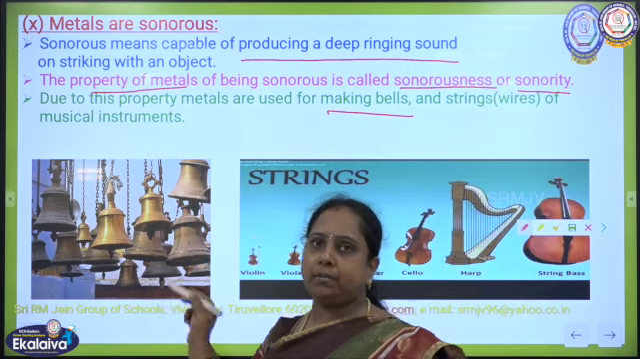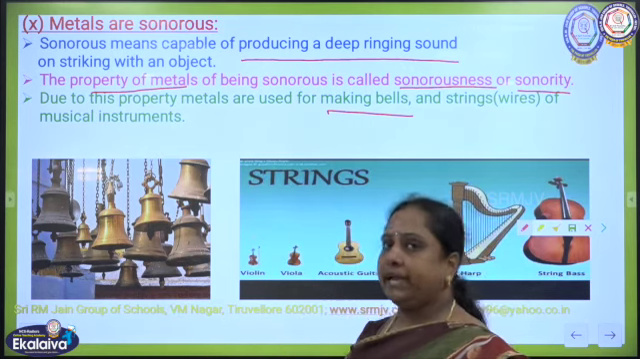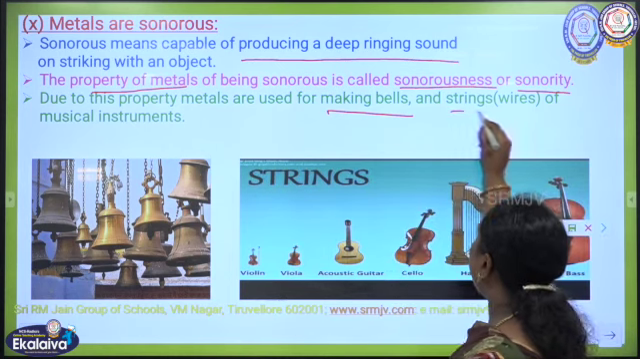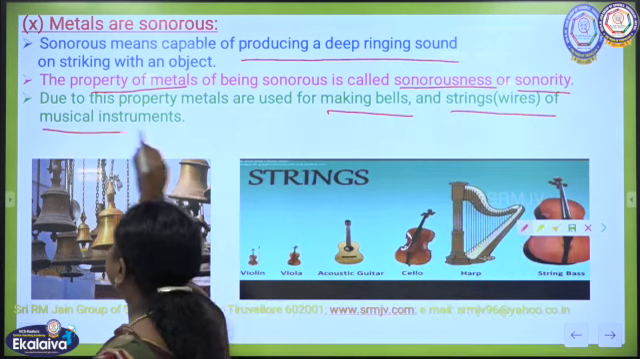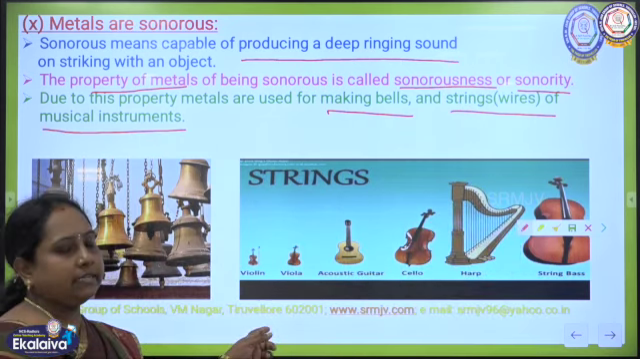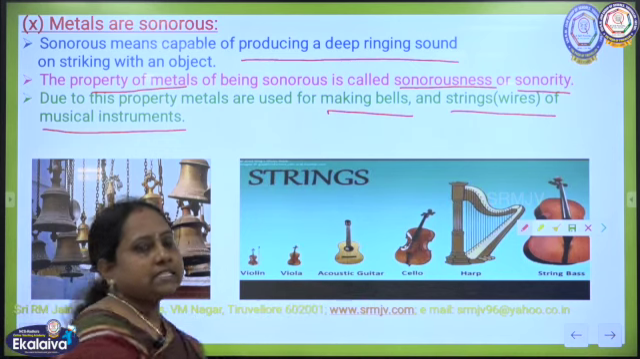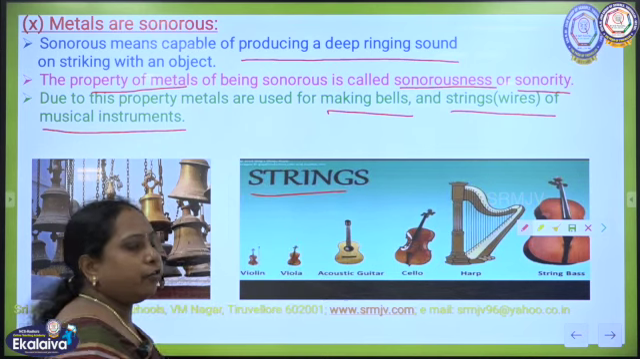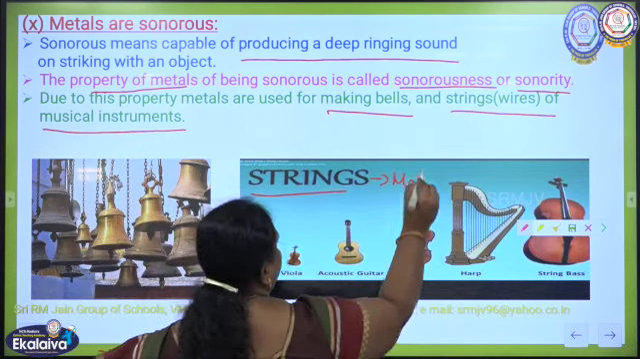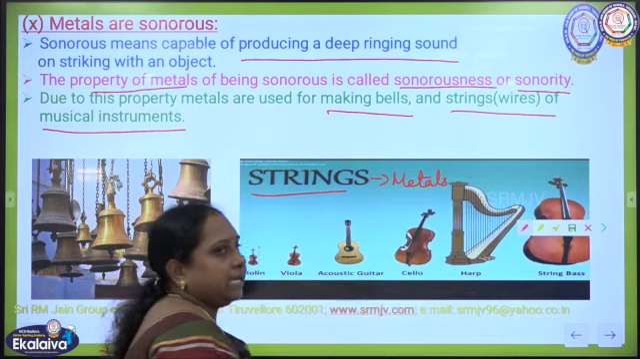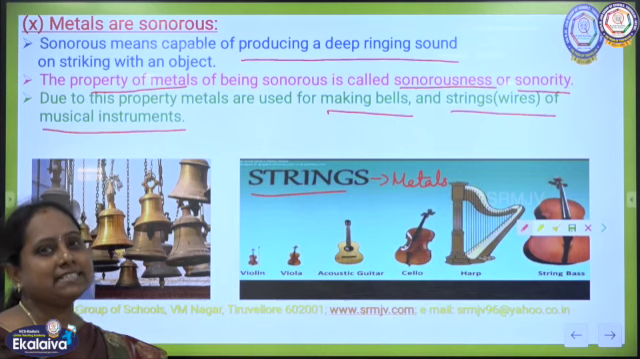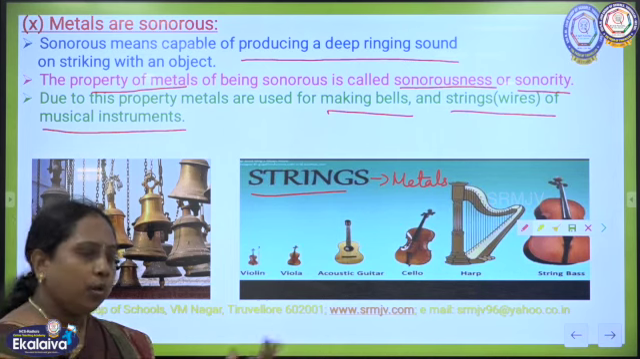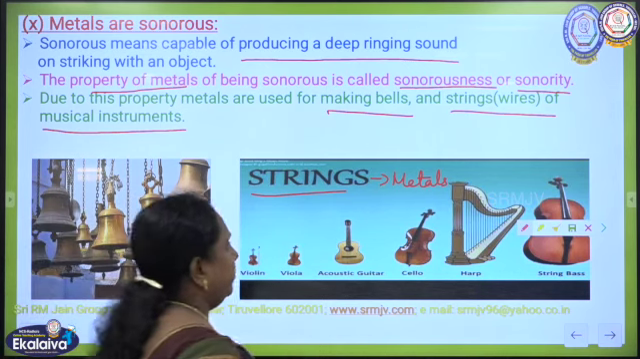Due to this property, metals are used for making bells. You could have seen them in temples and churches also, children. So, bells are made of metals. It is also used for making the strings of musical instruments like violin and guitar. The strings of these musical instruments are made of metals, so that they give the sonorous, that means the ringing sound. When the strings of musical instruments are made with metals, we can get a pleasant sound from them.